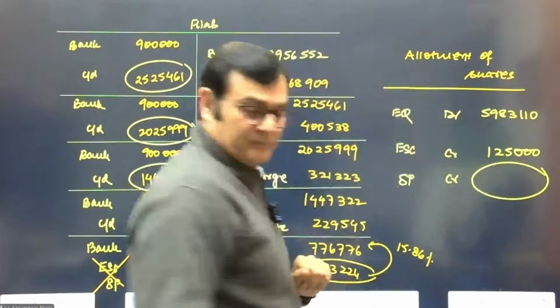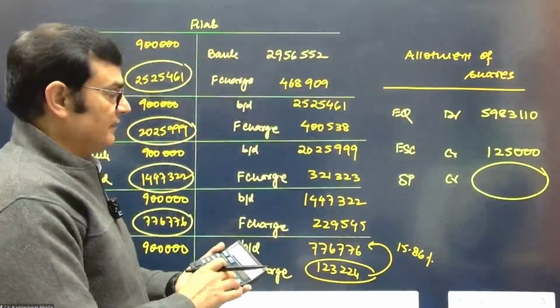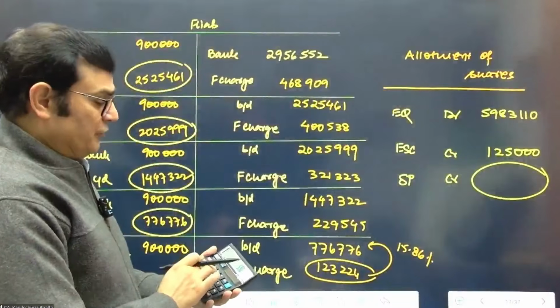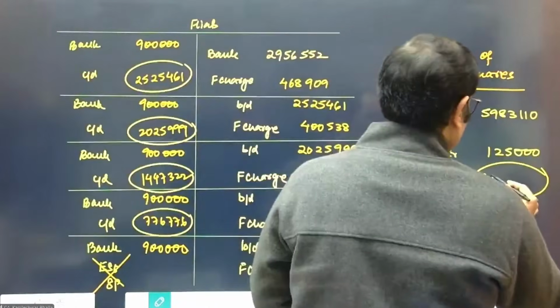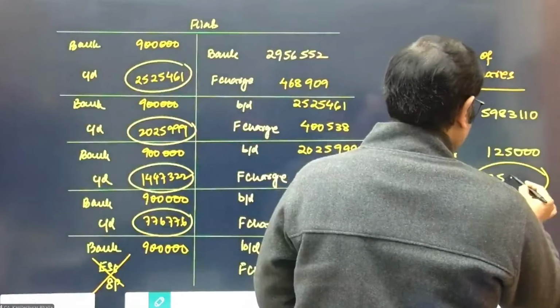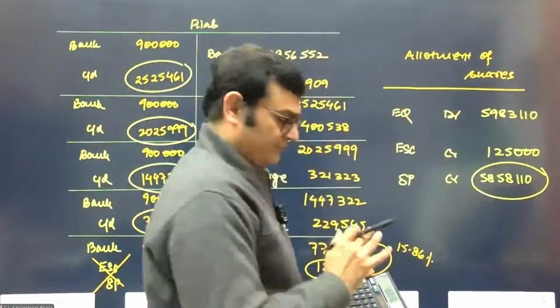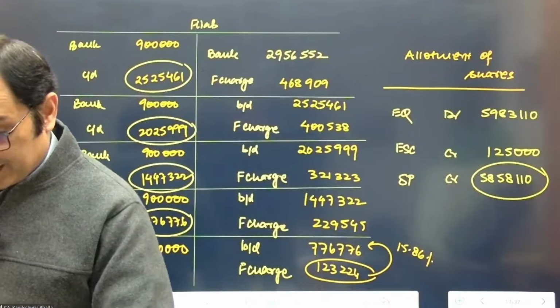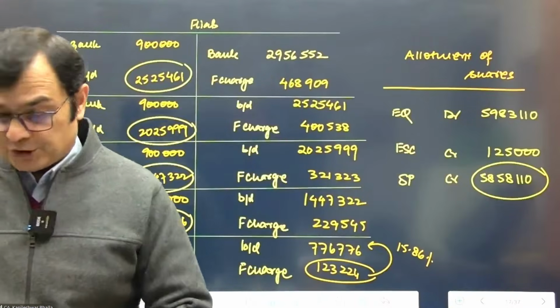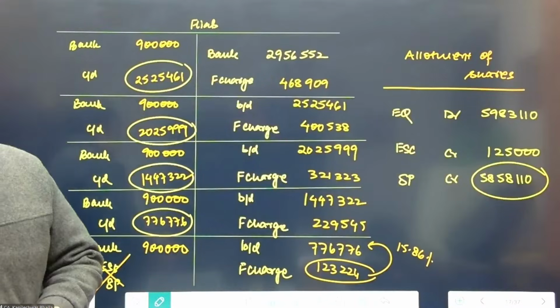That is the premium balancing figure. So 59,83,110 minus 1,25,000. This is going to be 58,58,110. Super. Right. So this takes care of the allotment of the shares also in this particular case.